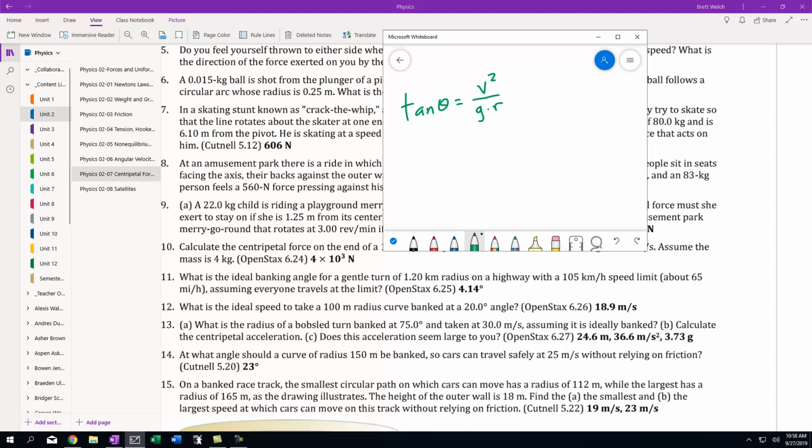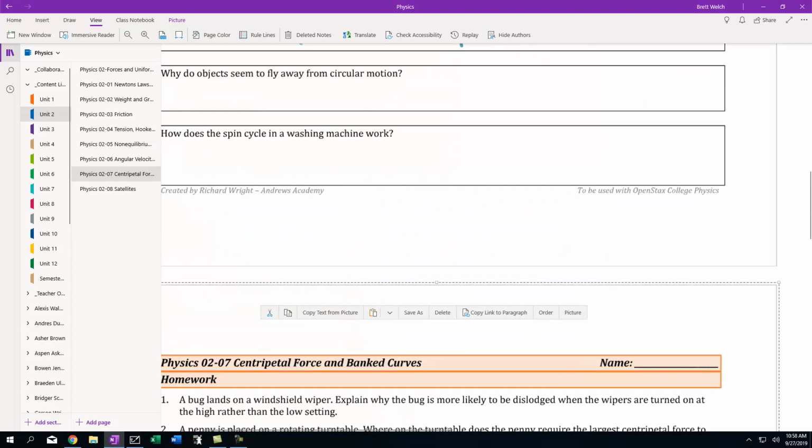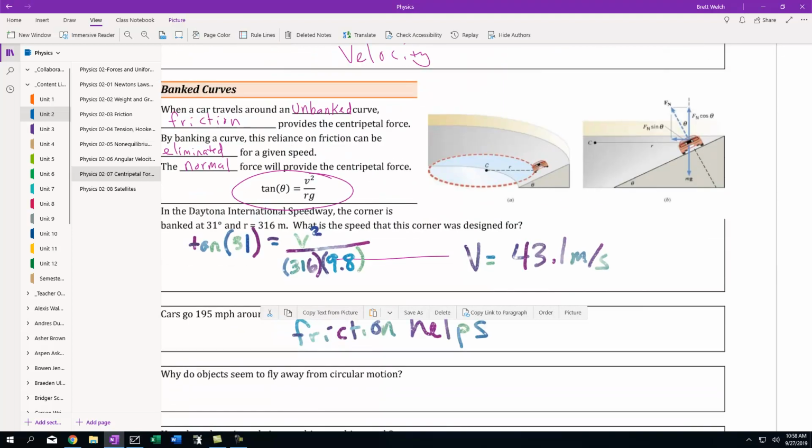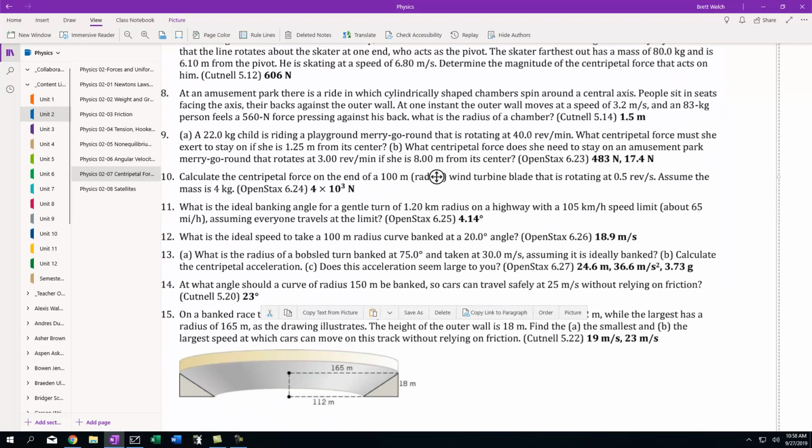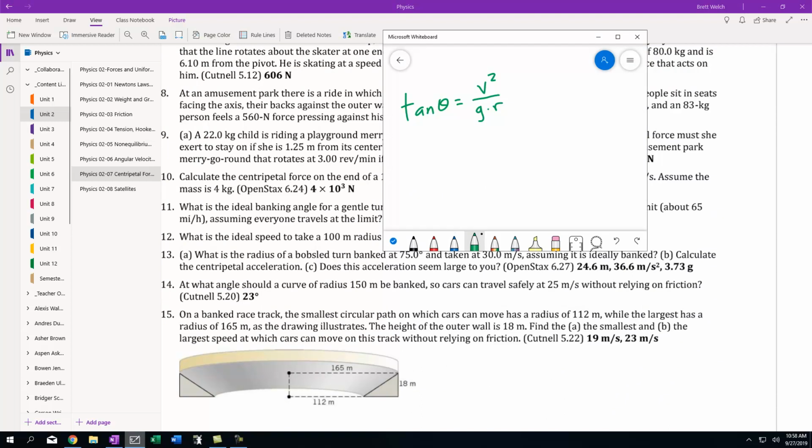That's basically a formula that's a combination of a few different formulas on the way. And if you're not sure on these formulas, oftentimes you'll find them right up here. So there's your v squared over r times g. Remember that stuff is there for you. And we're really using this formula to solve for that angle, theta.